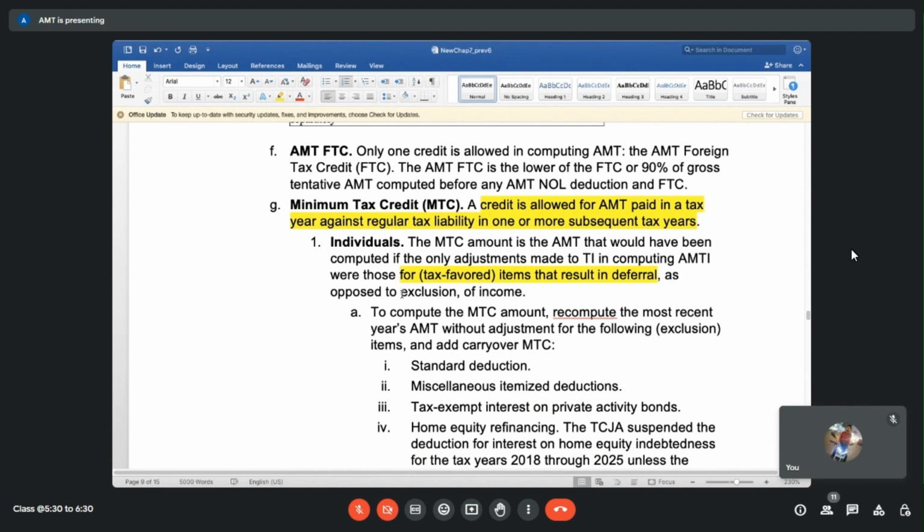Okay, so what they're saying is whatever items we have, we have to put them into two different buckets. What is that which is giving only some savings now, but later on it will get taxed? That's one kind of item. Second is, what are those items which will be completely non-taxable, ever? Those are the items that we just spoke about: exempt interest income or other deductions and all.